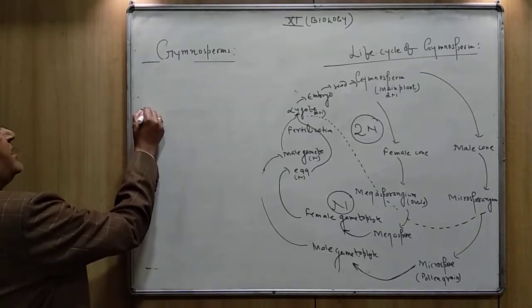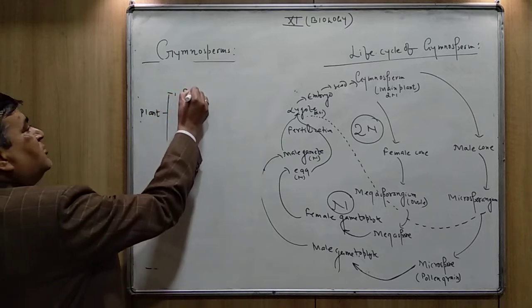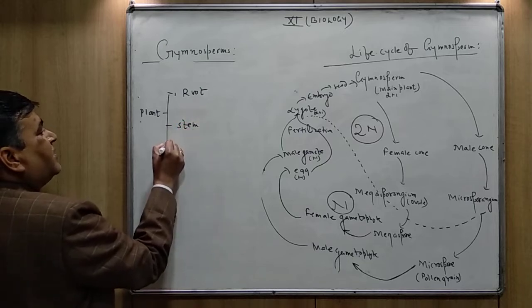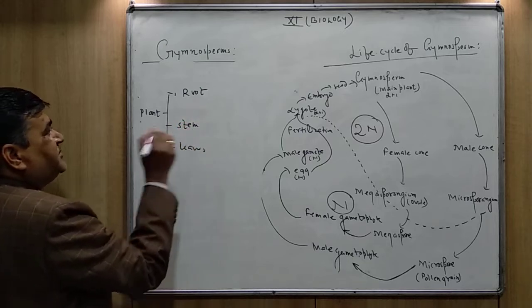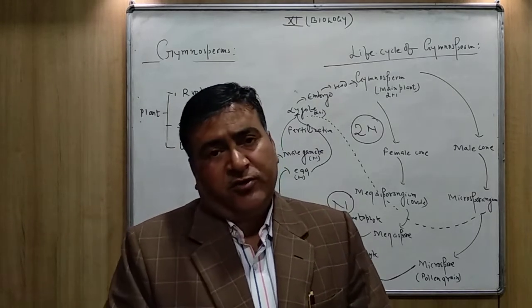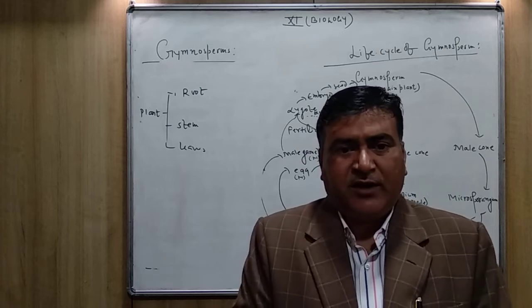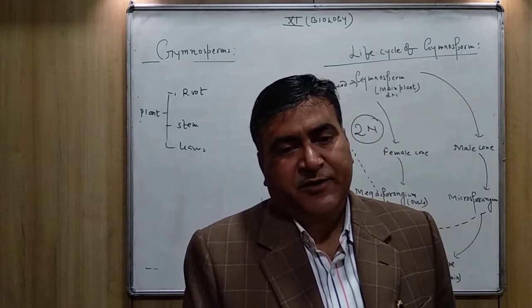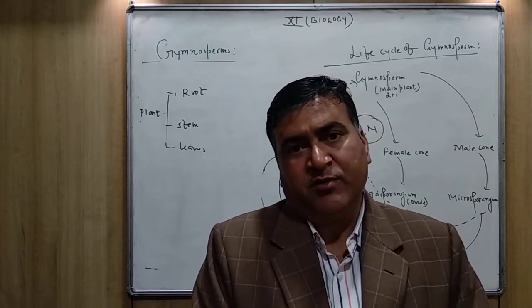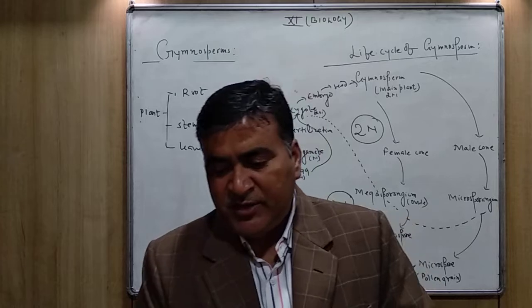The gymnospermic plant is divided into the root, stem, and leaves. The plant is well developed. The roots are generally tap root. It has the main root and so many branches. They arise from the main root, which can absorb water and minerals from the soil.